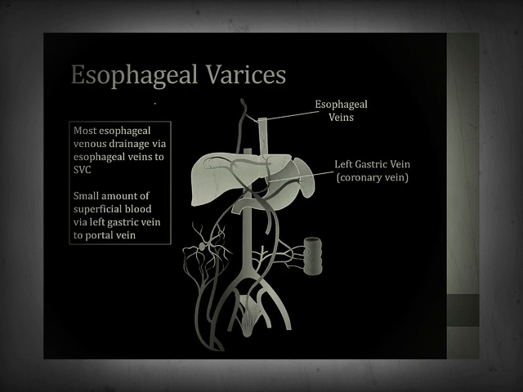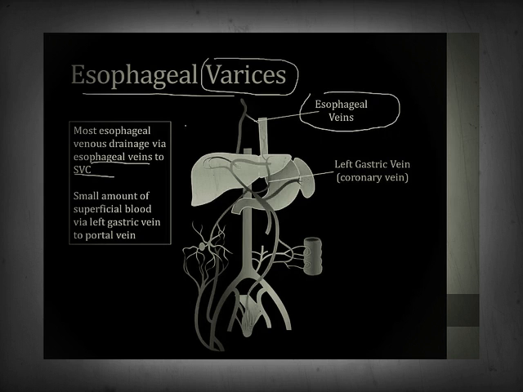So a varix is a dilated tortuous blood vessel. Varices, therefore, are multiple dilated tortuous blood vessels, and esophageal varices can develop as a result of swelling of collaterals in the esophagus in portal hypertension. Recall that most blood from the esophagus drains via the esophageal veins to the SVC. That's shown on this picture on the screen. This blue structure here is the esophageal vein draining blood from the esophagus.